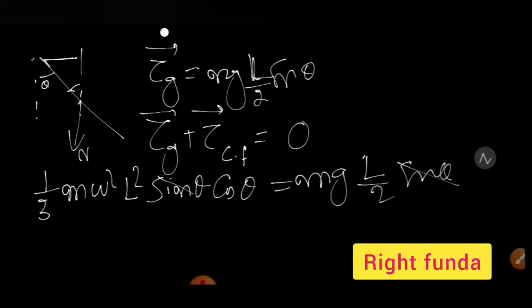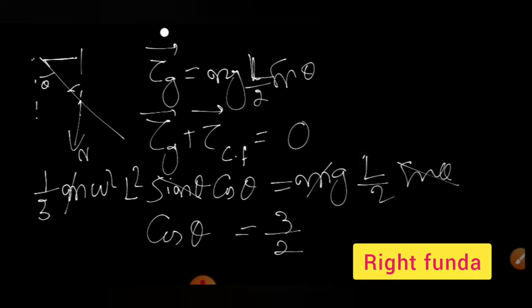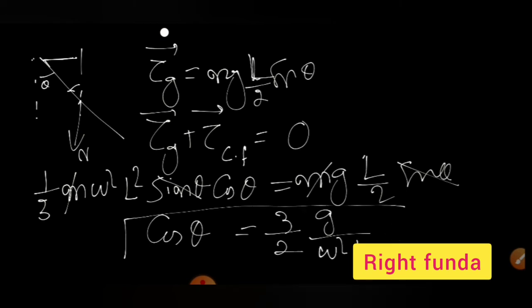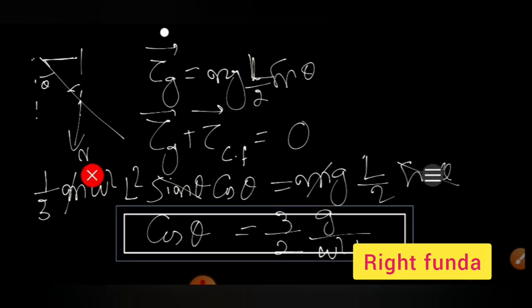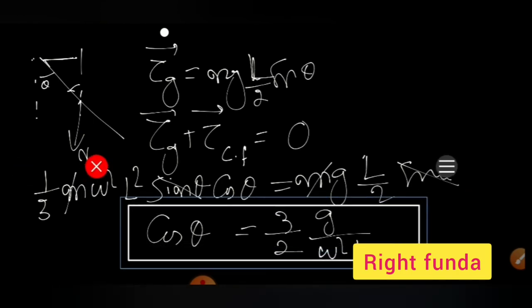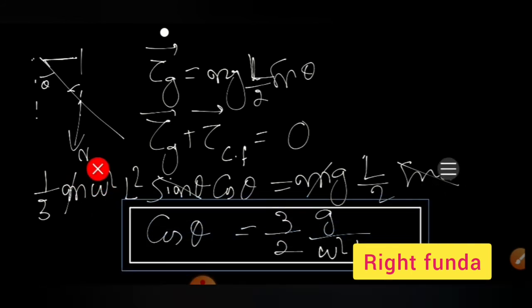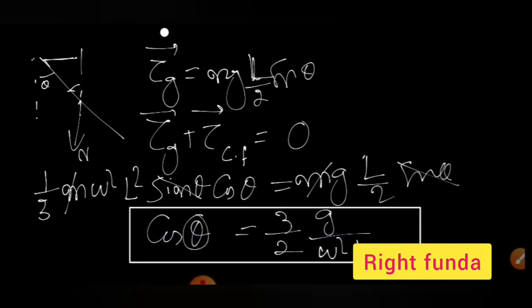So sine theta gets cancelled, m gets cancelled, and from this we get cos theta is equal to 3 by 2 g by omega square L. This is the angle made by the rod. Theta is equal to cos inverse of this value.